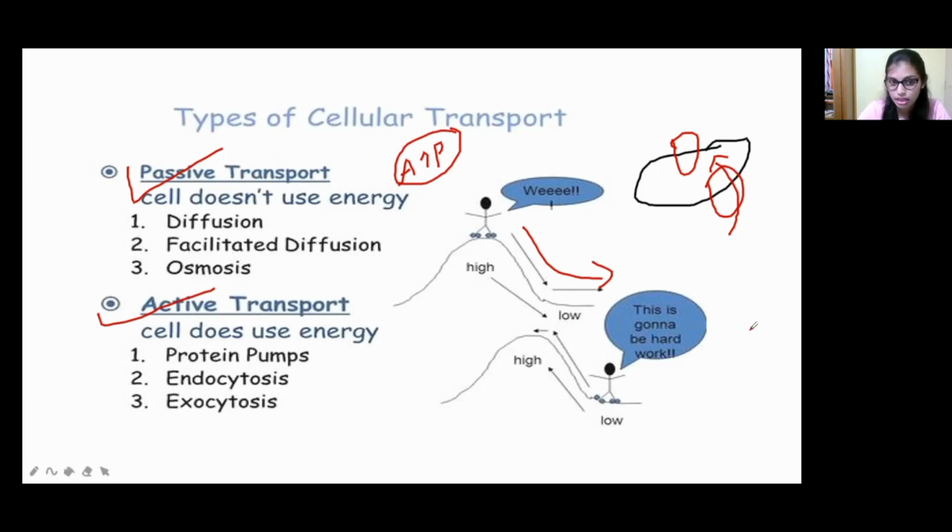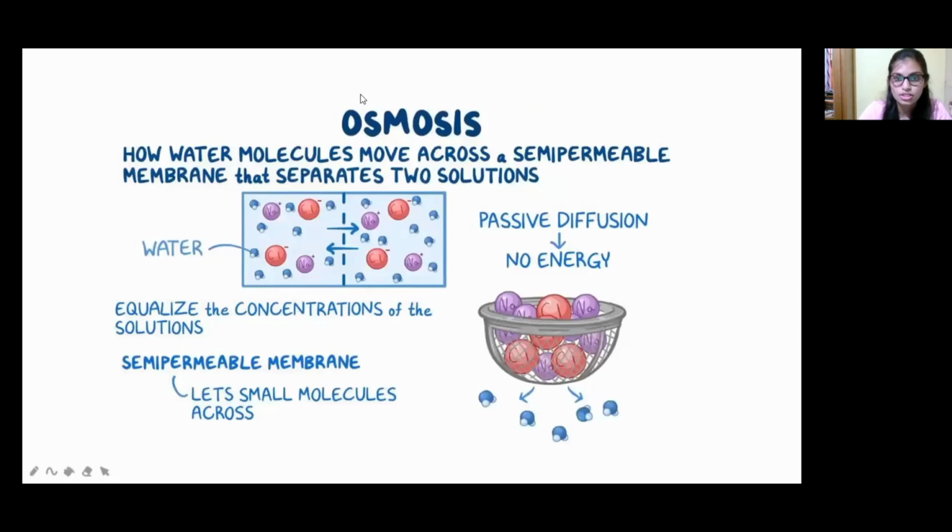You can see that active transport is hard. Why does it feel so hard? Because they are not getting any energy, so they have to move from low to high concentration, and for moving from low to high it requires energy like ATP. So this is about the types of cellular transport. Osmosis comes under passive transport, meaning it doesn't need any kind of energy. Without energy, it easily moves from one solution to another.